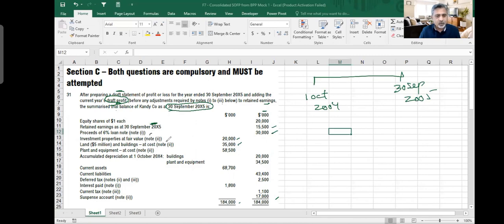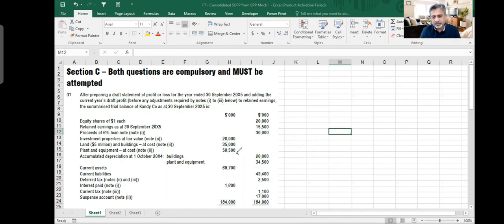There are some note 1 and note 2 here. Land and building, 35 million, plant and equipment at cost, note 2, 58 million. Now, you know that land and building is given like you have land and building 35 and your accumulated depreciation is 20. So it means that the net book value of land and building is 15 million, okay? Similarly, plant and equipment is 58 million and it has accumulated depreciation of 34 million. So 58 minus 34 makes something like 24 million as my net book value. Always remember to subtract to find out the net book value.